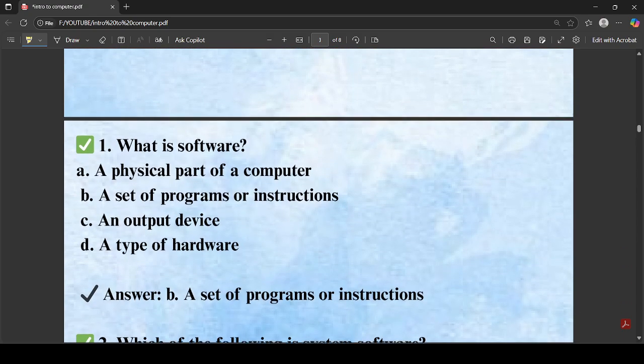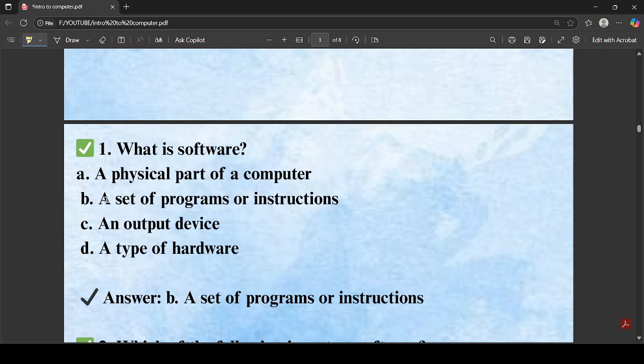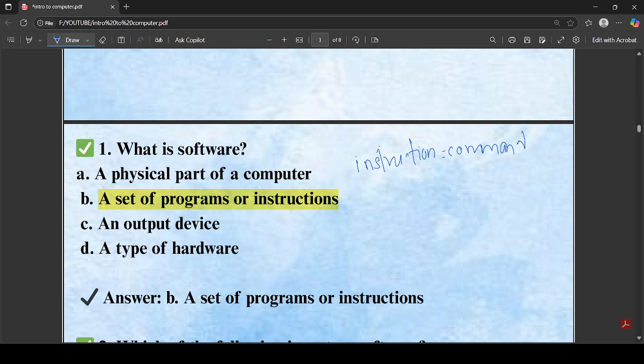What is software? Software is a set of programs or instructions, the non-physical part of the computer. And what is an instruction? An instruction means a command. So we can also say it is a set of commands. A set of commands makes an instruction, while a set of instructions makes the software.